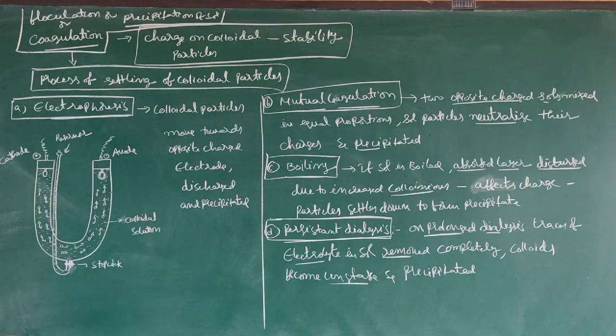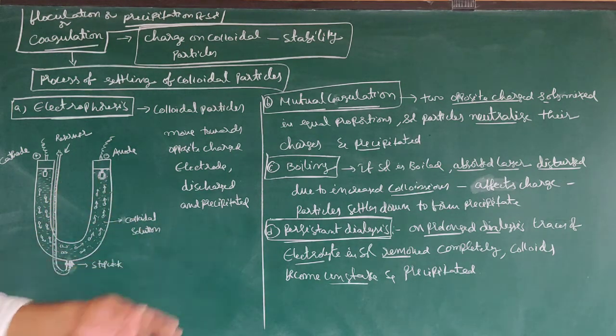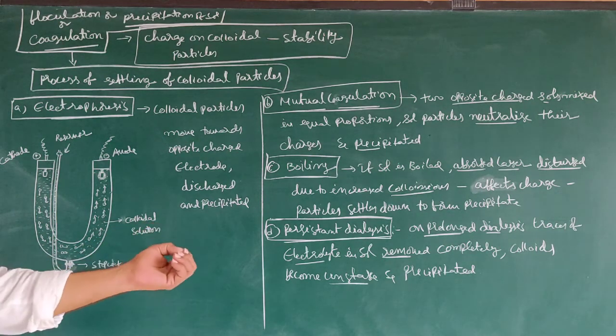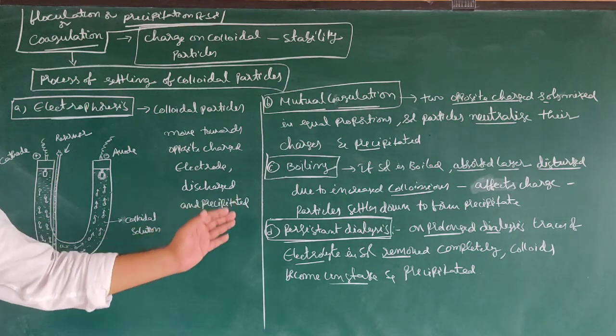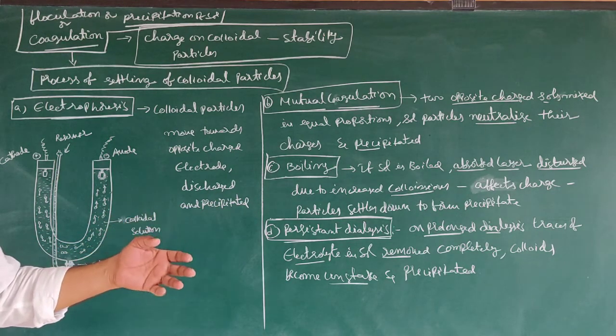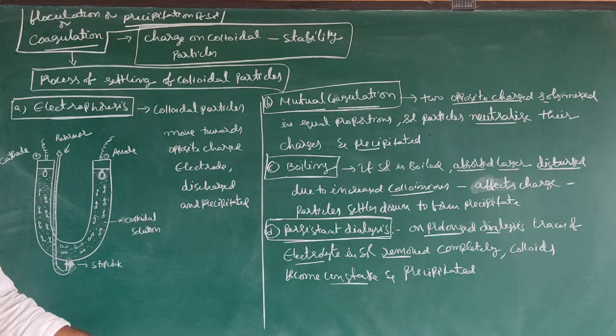Persistent or continuous dialysis. Suppose you go for prolonged dialysis, even the traces of electrolyte present in the sol can be removed completely. The colloids become unstable and precipitate.